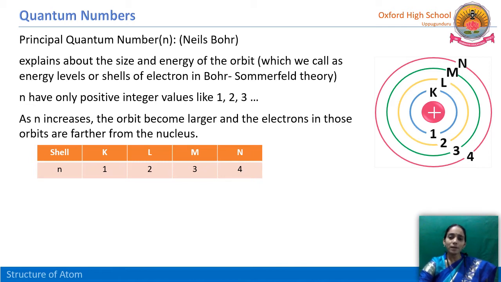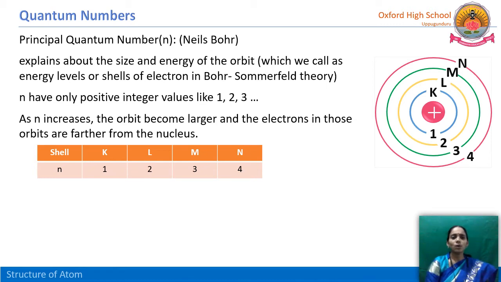If we compare K and N, the K shell has a small size compared with N. N has a bigger size. So n equal to 1, in the tabular form, see here, that shell is named K, and n equal to 2 is called the L shell, n equal to 3 is called the M shell, and n equal to 4 is called the N shell.